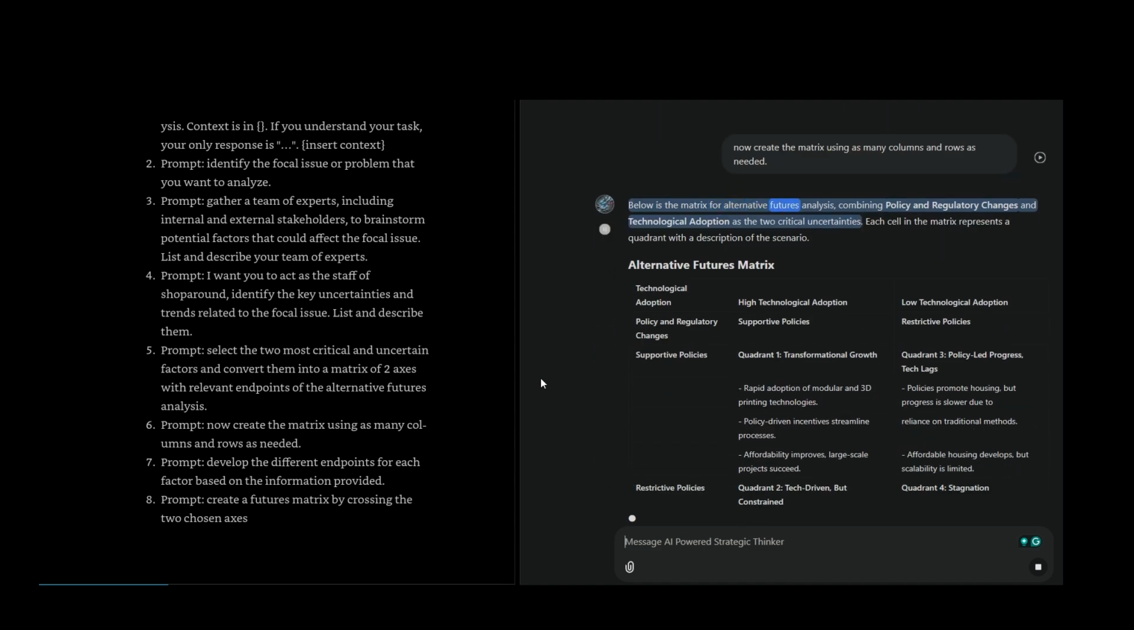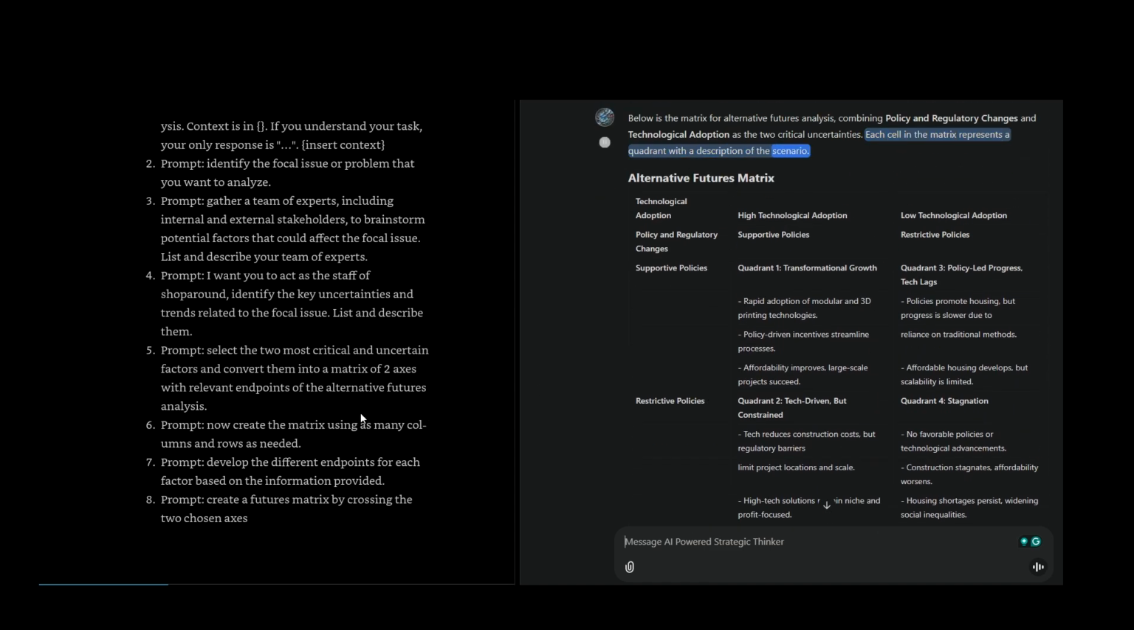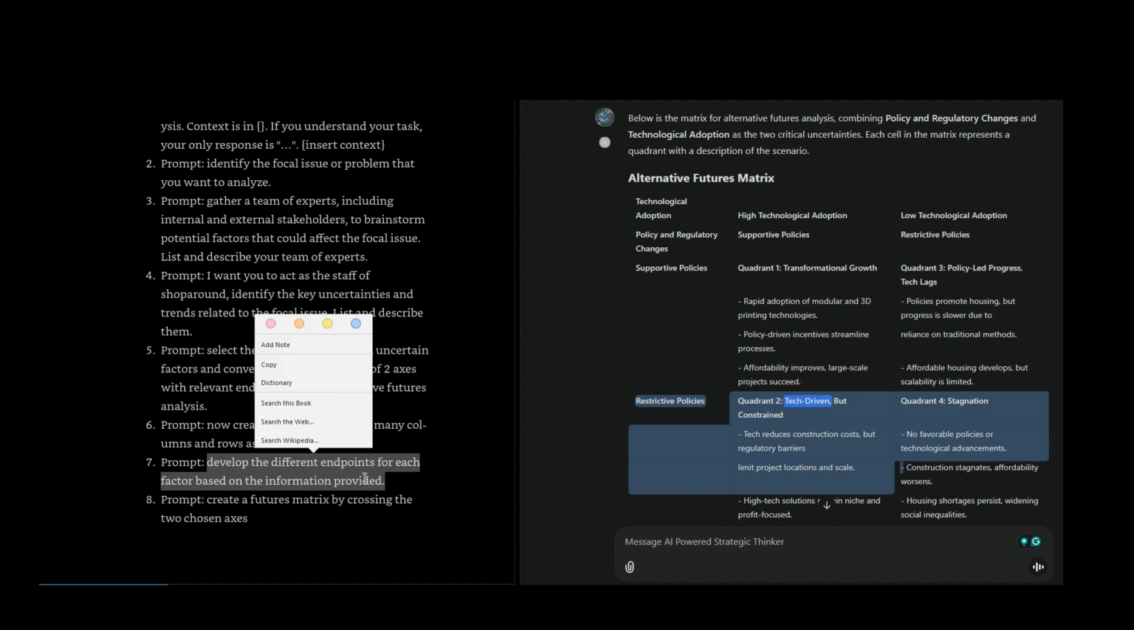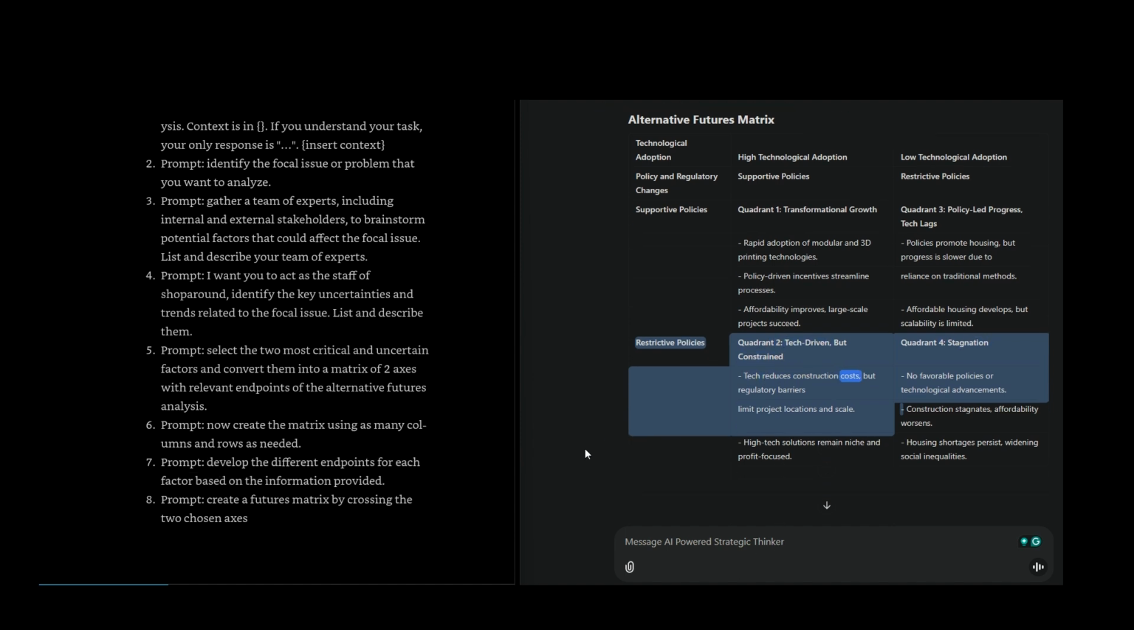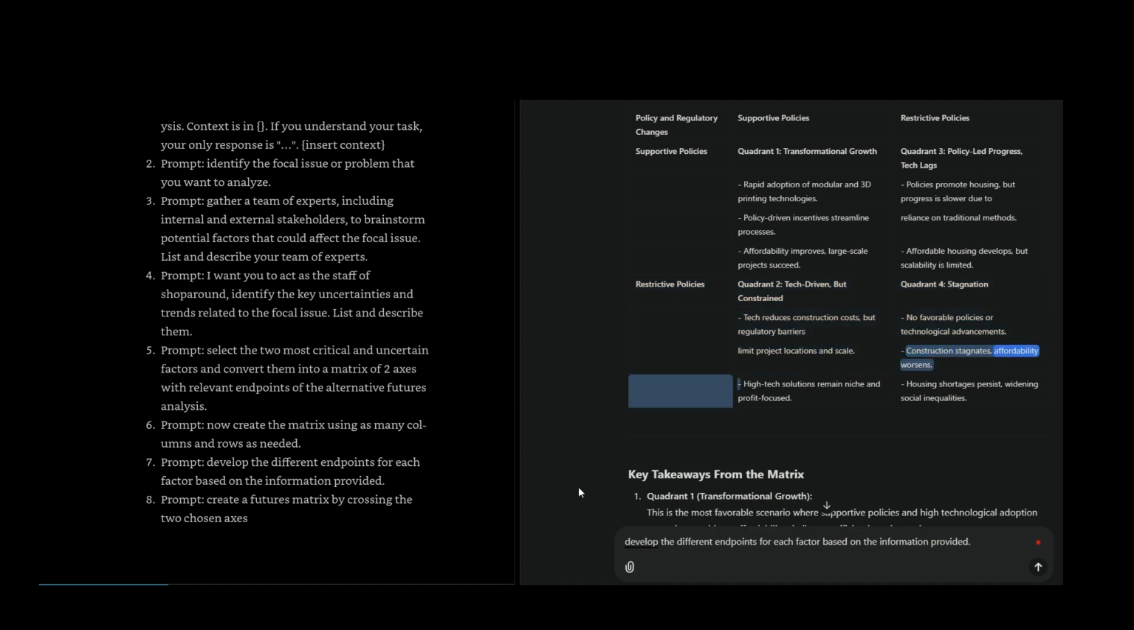Below is the matrix for alternative futures analysis, combining policy and regulatory changes and technological adoption as the two critical uncertainties. Each cell in the matrix represents a quadrant with a description of the scenario. Alternative futures matrix. Technological adoption: high technological adoption, low technological adoption. Restrictive policies: quadrant 2, tech-driven but constrained; quadrant 4, stagnation. Tech reduces construction costs, but regulatory barriers and no favorable policies or technological advancements limit project locations and scale. Construction stagnates, affordability worsens. High-tech solutions remain niche and profit-focused. Housing shortages persist, widening social inequalities.